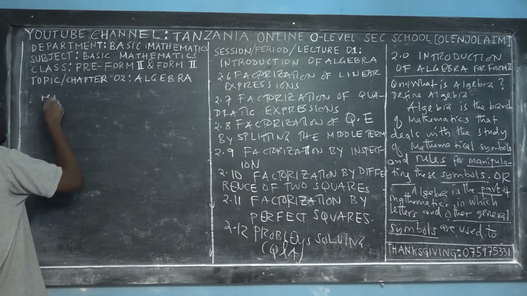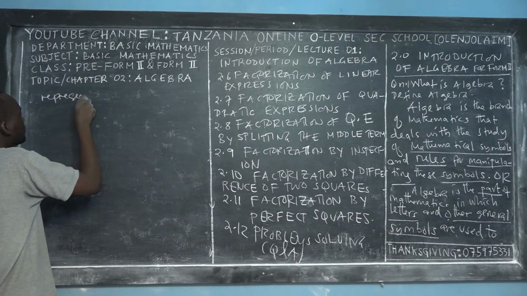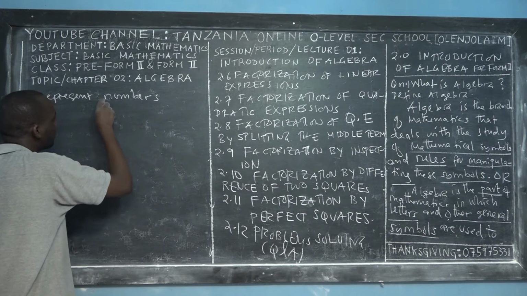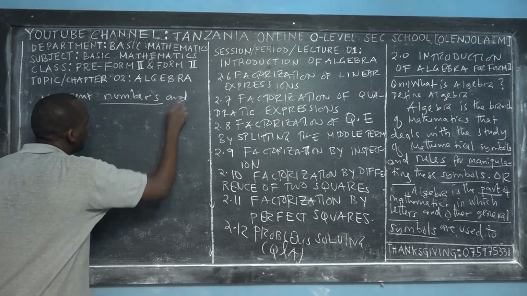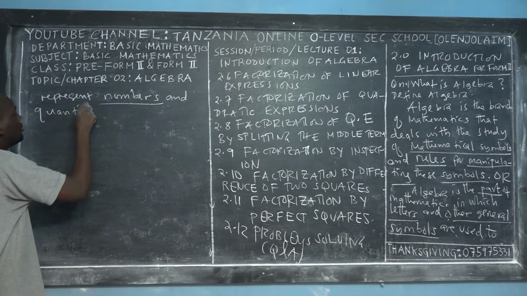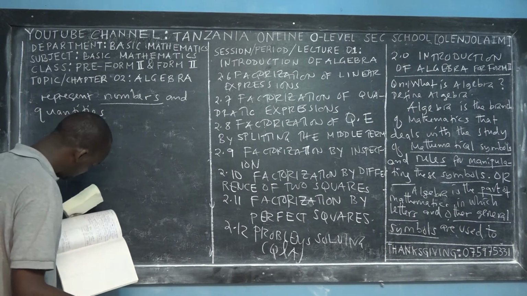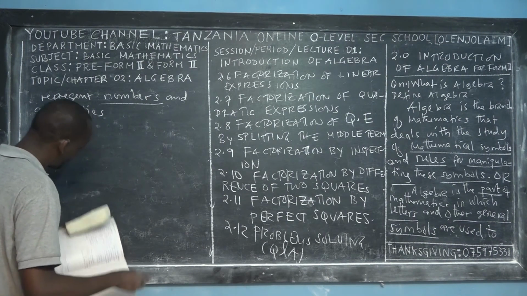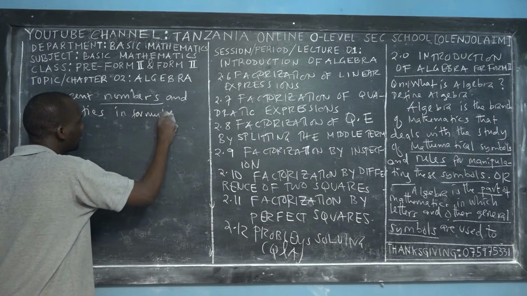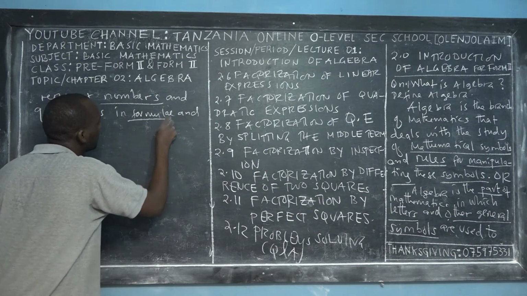Very good definition. To represent numbers and quantities in formulas and equations.